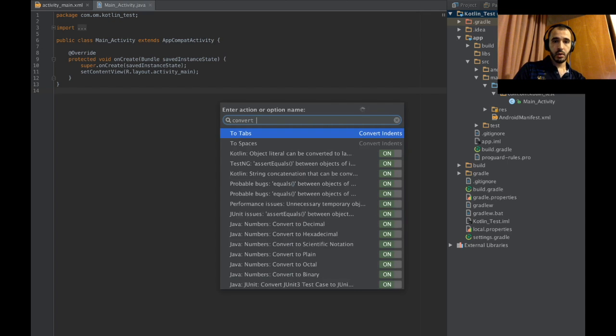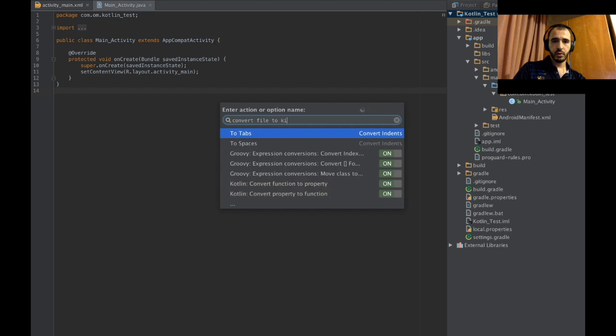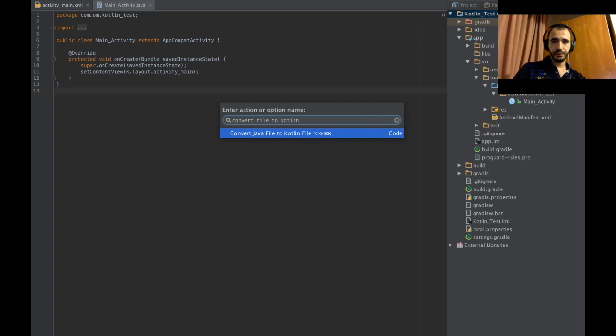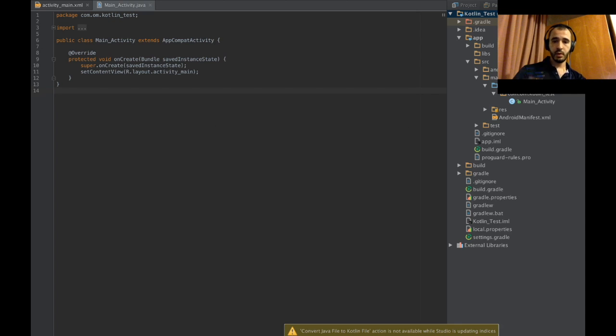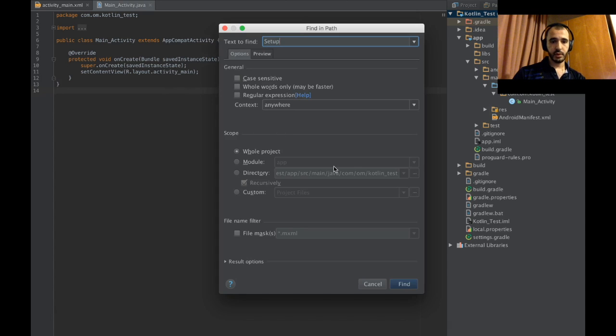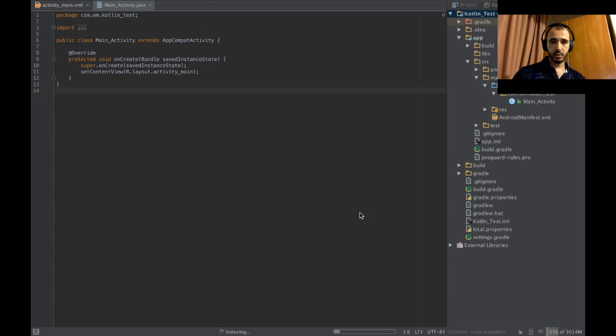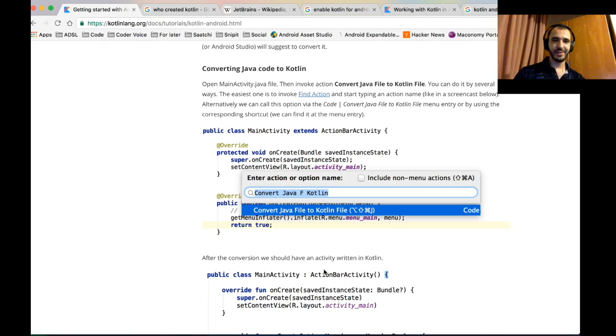Kotlin, convert file to Kotlin. There we go. Enter. Not available while Android is updating. Okay, it's updating indices. I can't really see where. Let's get out of full screen so we can see that. Okay, there it's updating the indices. Alright. It should be done now in a couple of hours.